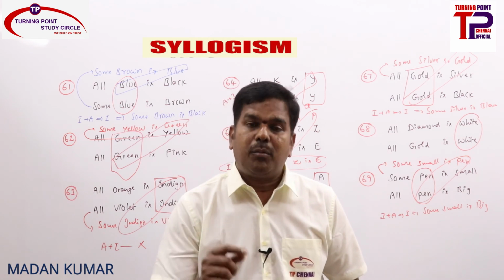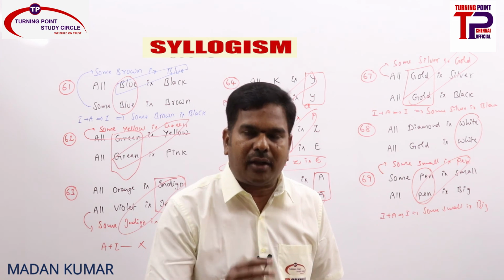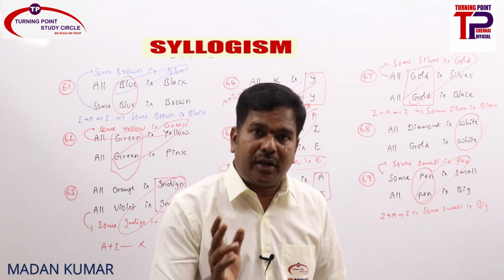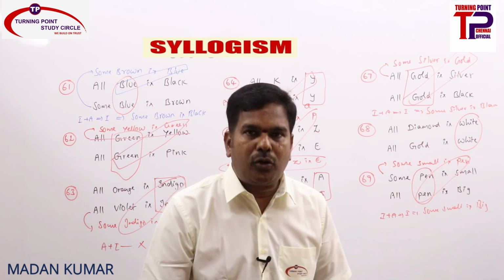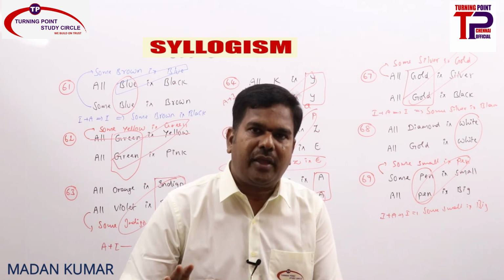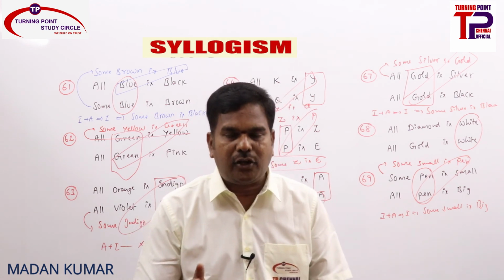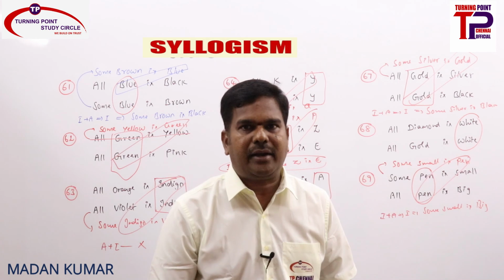But whenever A and I statements are there, we need to convert only I into I, and we need to check for I plus A statement, because A can be converted into only I, A cannot be converted into A. That is the reason, don't go ahead with converting A into I. Always try to convert I into I and see that by interchanging it is properly aligned or not.